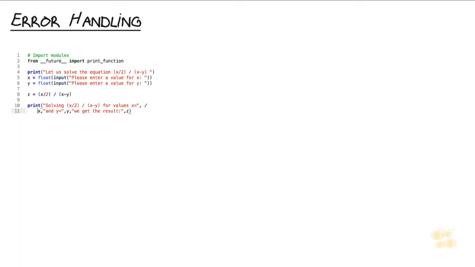One of the most important administrative tasks that we as developers have to take care of, that we have to address, is having good error handling in our code. It's not as cool and neat as writing the actual code itself, but it is so important for writing clean, usable code. So take a look at this code I got on screen here. It's pretty straightforward. All it does is ask for a couple of values, x and y, and then solve an equation based on what the user keys in for those values, x and y.